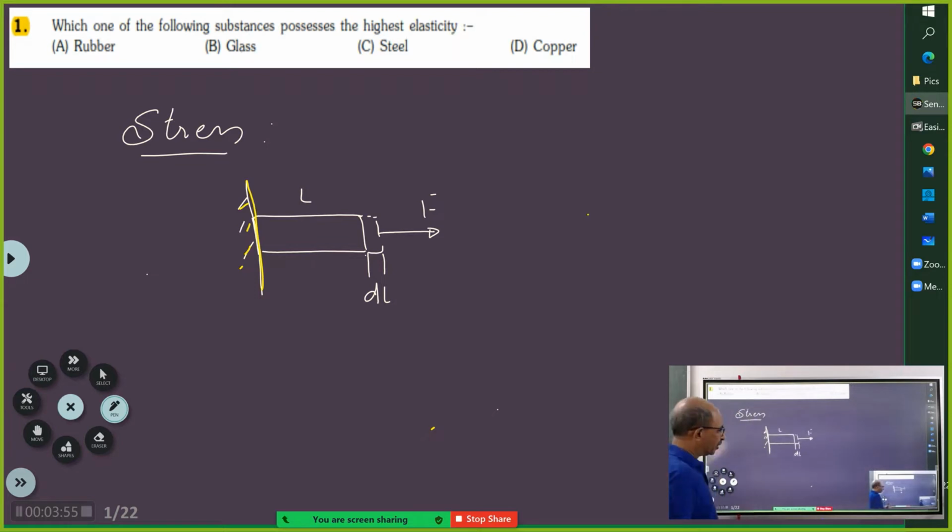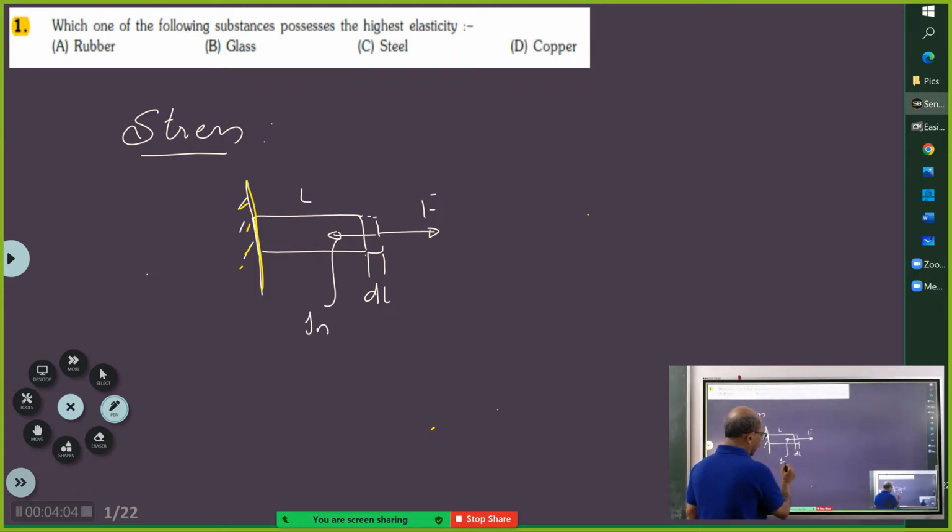Now you see, when the body is deformed, it will develop internal forces to oppose the external deforming forces. Correct? Yes, sir. These internal forces developed to oppose external deforming forces is called what? Stress. Yes, sir.